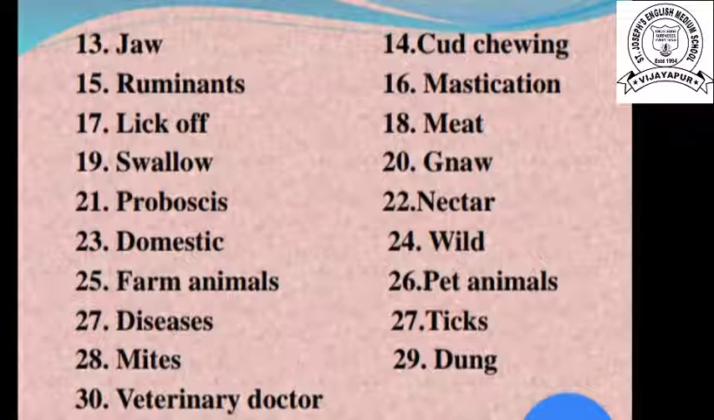Seventeenth one, lick off. Which animals can lick off, children? Tiger and cat, because they have a rough tongue. Then eighteenth one, meat. Meat means flesh. Nineteenth one, swallow. Swallow means to take the whole part, where the animals cannot cut and chew, like a snake can swallow the whole food. Now the twentieth, gnaw.